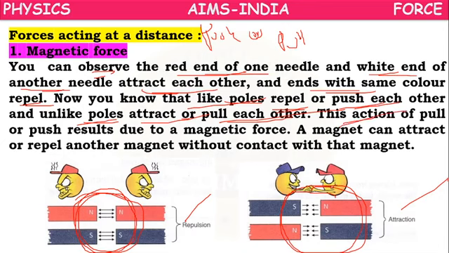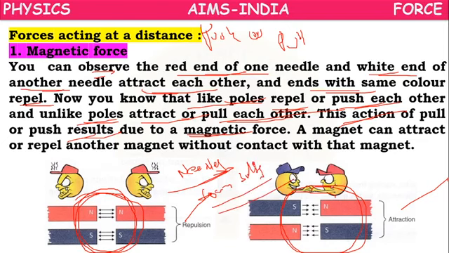So this action of push or pull results in magnetic force. Whatever push or pull force we are observing between the needles or between the foam balls, we can call it a magnetic force.